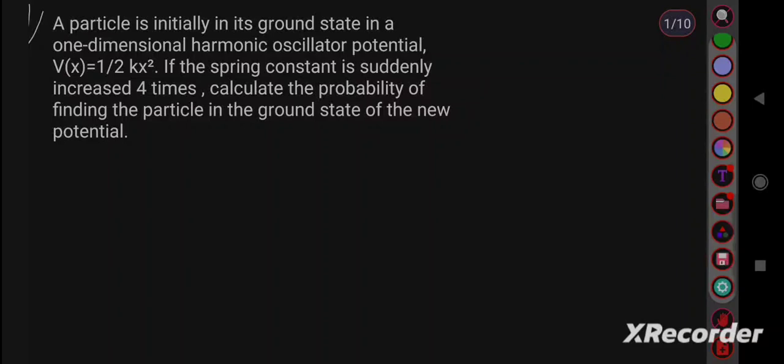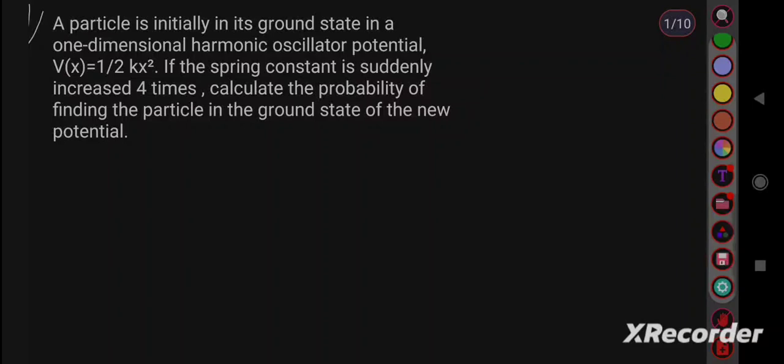Today I have taken 5 special questions from quantum mechanics from the TIFR exam, which are very important questions for exams like CSIR NET and GATE. Here is the first question.